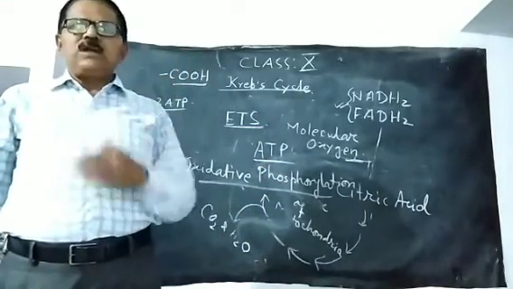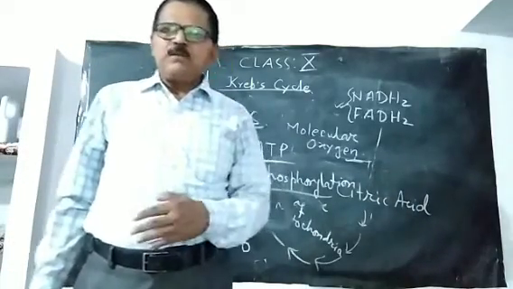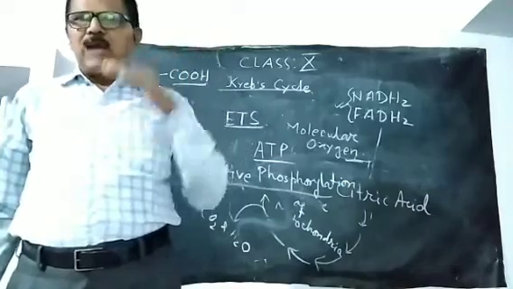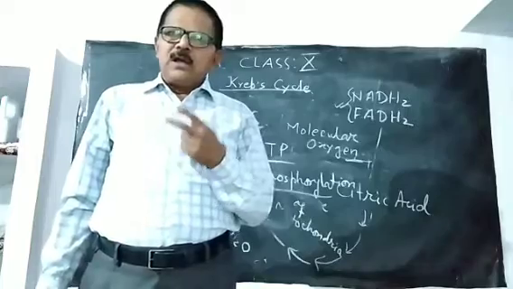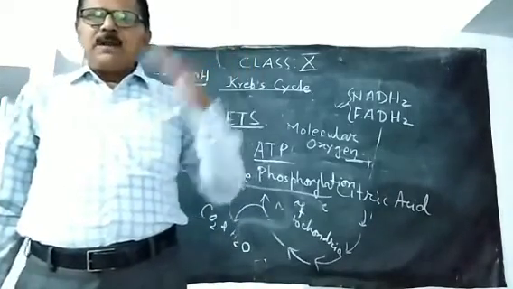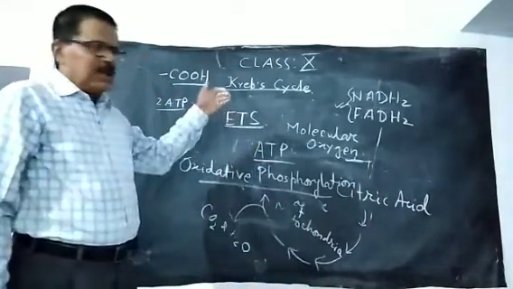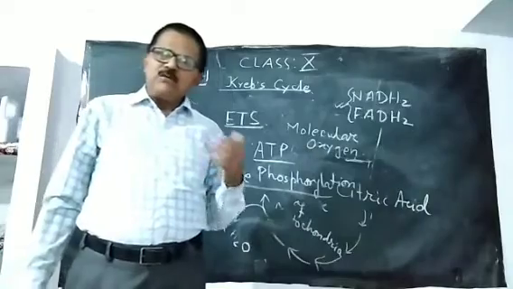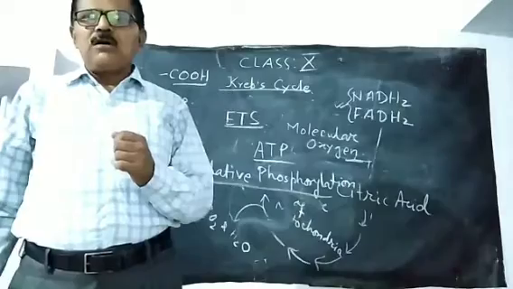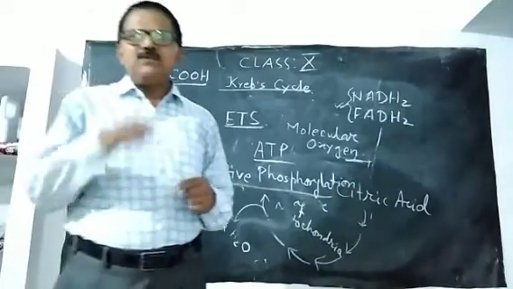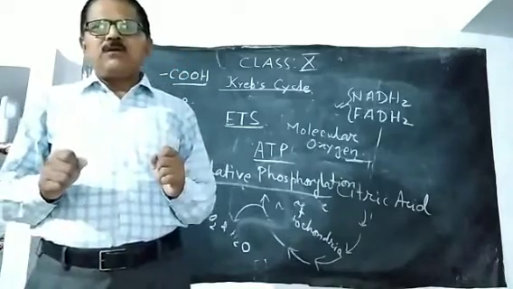So these are the different steps of aerobic respiration. First there is glycolysis, with formation of two molecules of pyruvic acid by breaking down one molecule of glucose. This pyruvic acid gets converted into acetyl coenzyme A, which enters into the mitochondria. Then a cyclic reaction known as the Krebs cycle takes place within the matrix of the mitochondria.